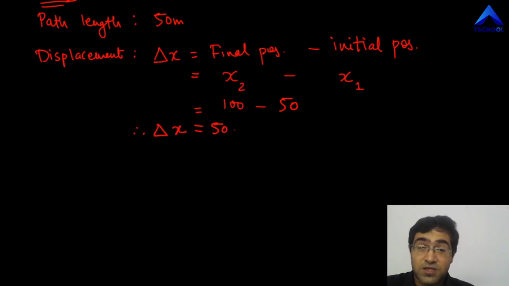But that's not it. There should be a unit. If you watch the number line that we have drawn earlier, the unit is meter. So delta x is 50 meters. Correct? So over here we have a pleasant surprise. We have it that both are the same. But that's not always true. And to make sure that the difference is clear, let's take another case.